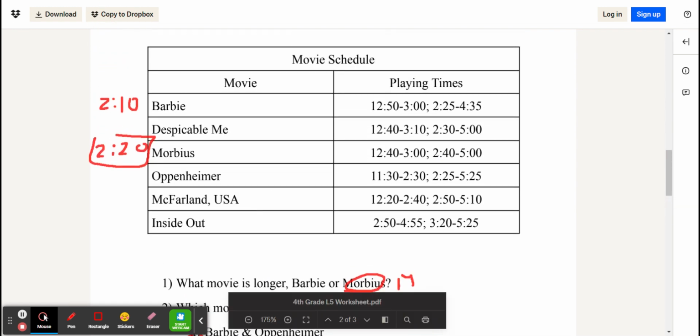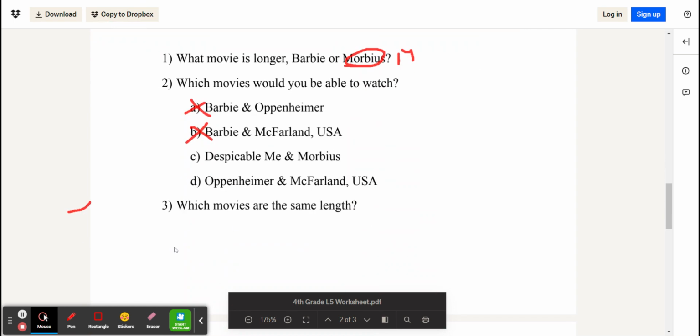Despicable Me ends at 3:10, which is way past 2:40. And it starts at 2:30, which is too early for Morbius because it ends at 3. So either way, we cannot watch them.